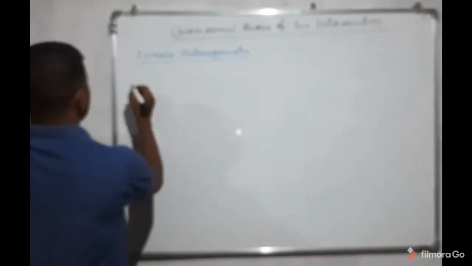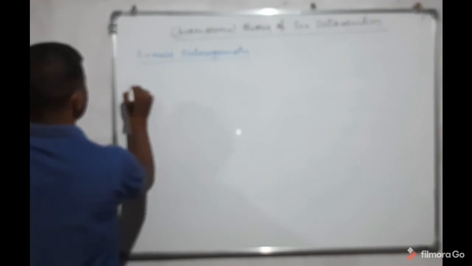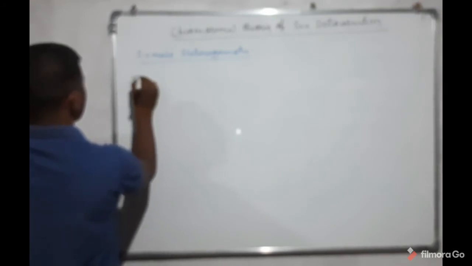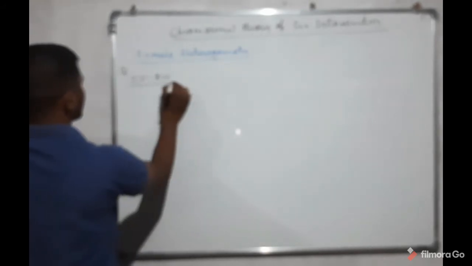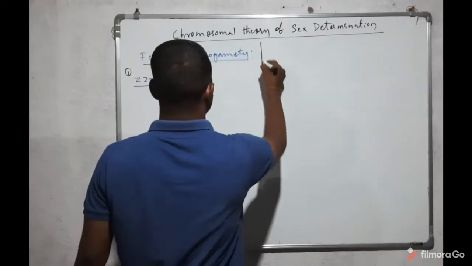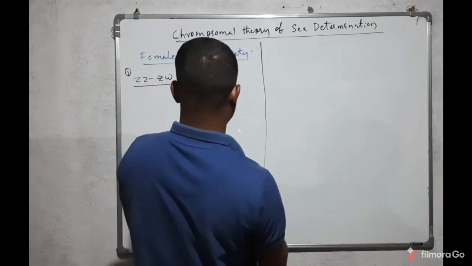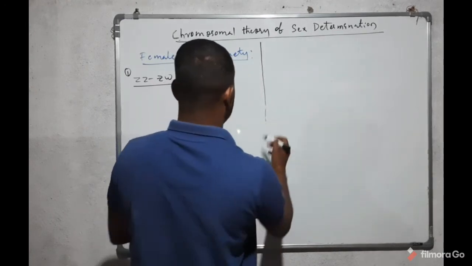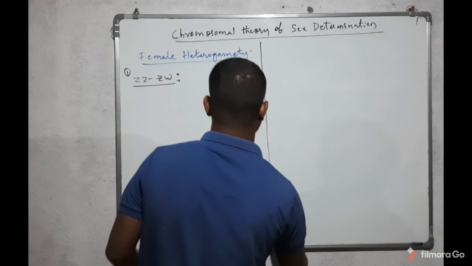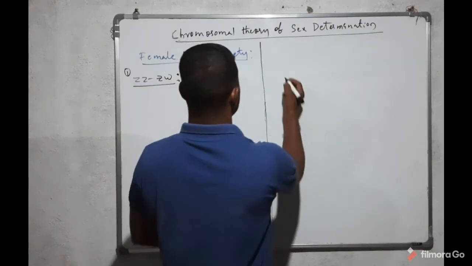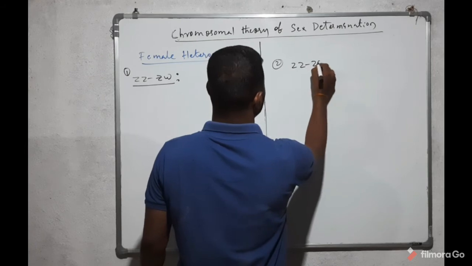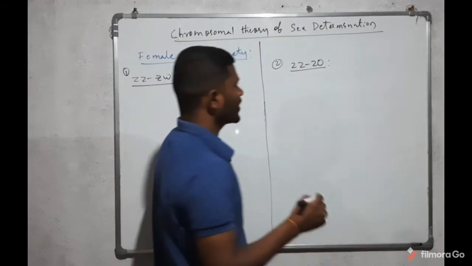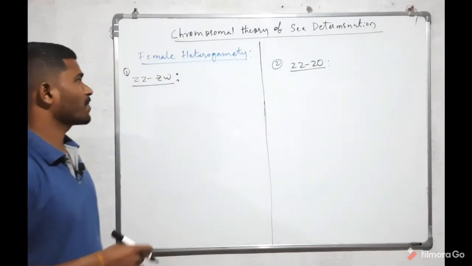One is the ZW type, and the second one is the ZO type of heterogametic nature.